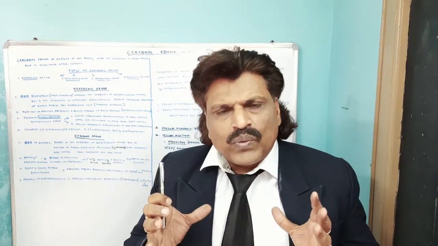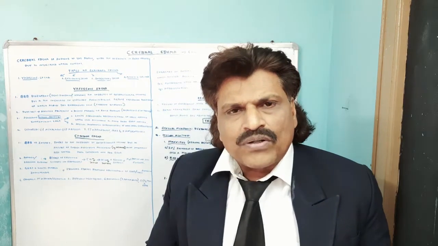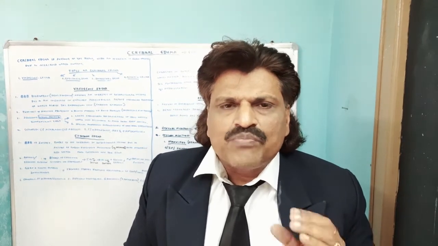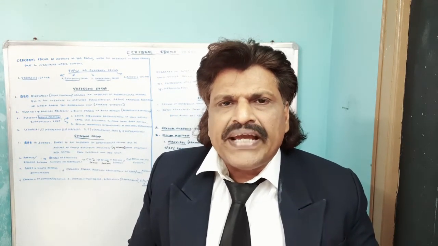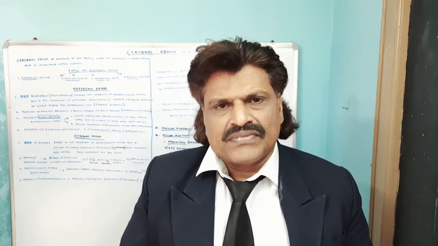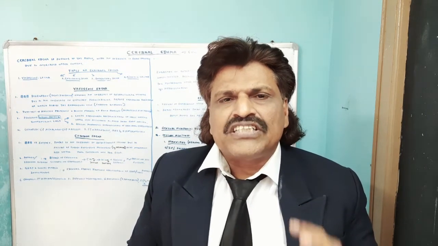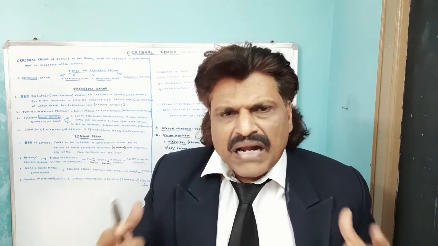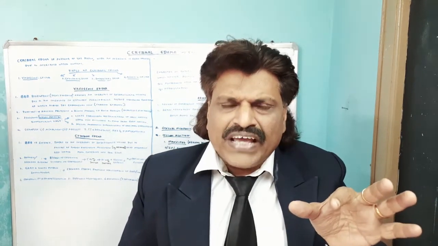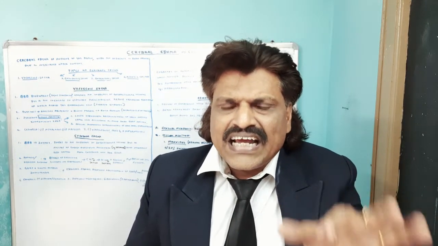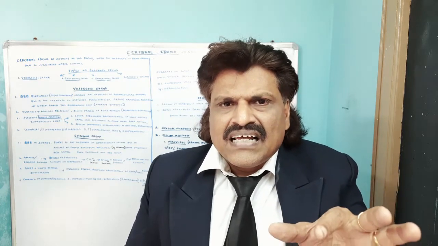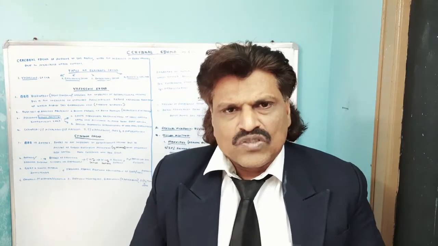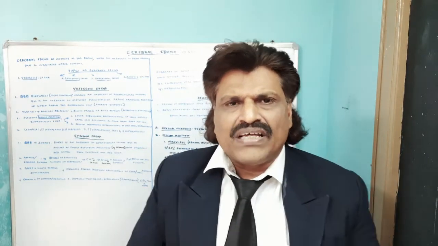Right, first we'll try to know about vasogenic edema. Vasogenic edema is due to the disruption of the blood-brain barrier. But what is the blood-brain barrier? The blood-brain barrier is the barrier of tight endothelial cells between the brain on one side and the blood on the other side. Basically it consists of tight endothelial junctions.